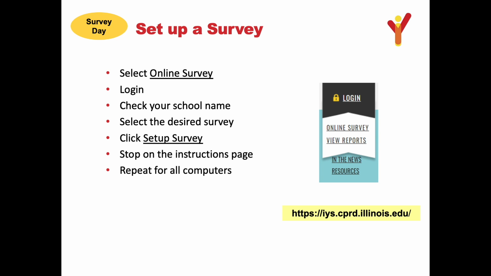There are different versions of the survey for 8th grade and high school in both English and Spanish. The only surveys that will be available are those your school has registered to use. When you see the survey instructions page, you have completed the setup for that computer. Repeat this for all computers that will be used to administer the survey. If students will be using their own handheld devices, such as a Chromebook or tablet, you should share the school login and password with them, as well as instruct them about which survey to use: 8th grade English, 8th grade Spanish, high school English, or high school Spanish.